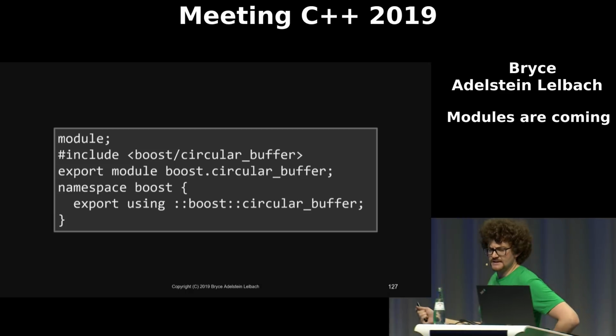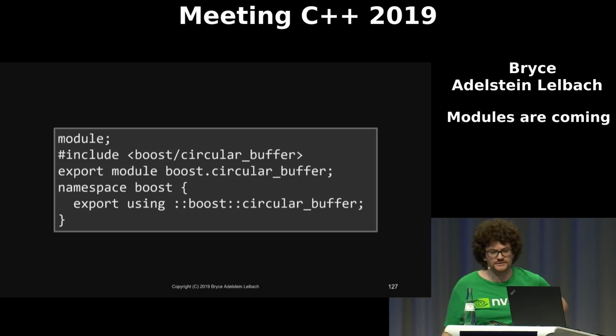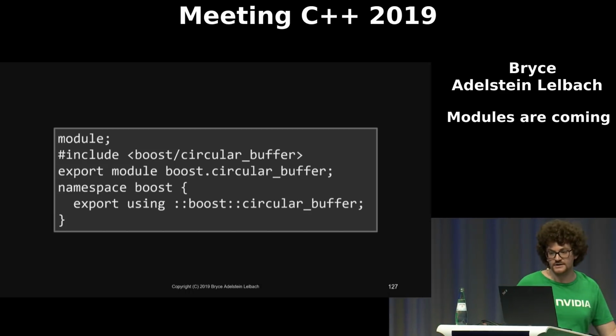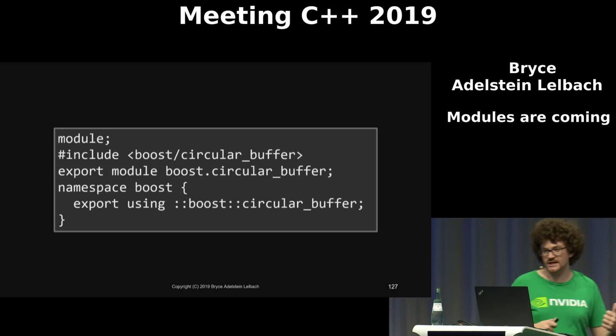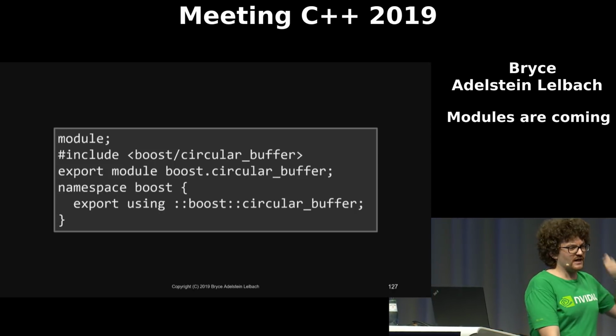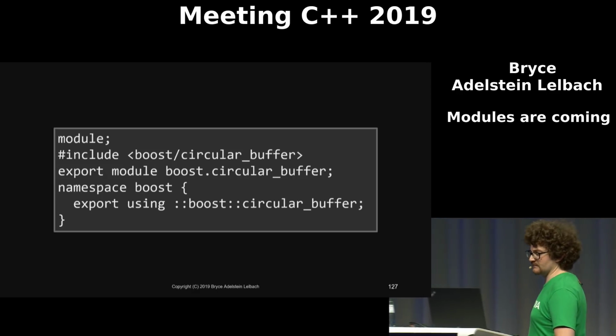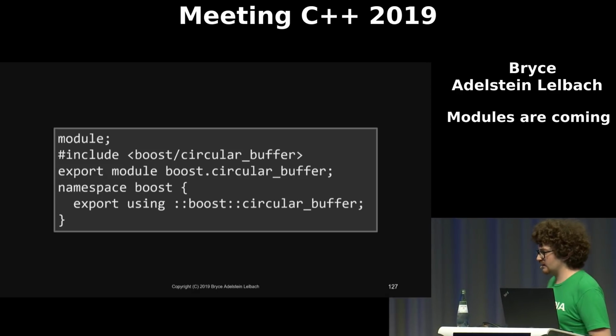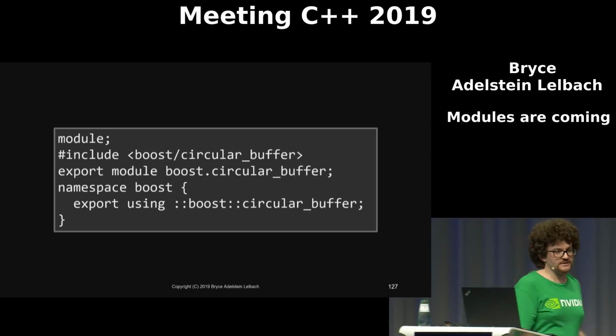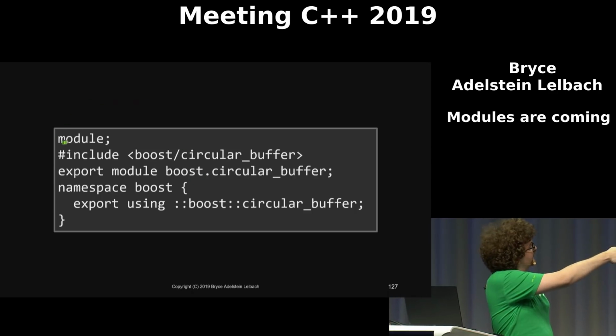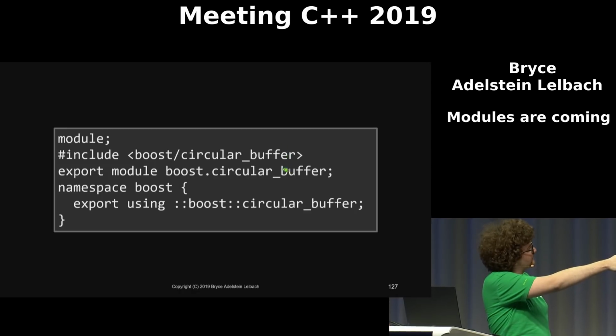You can combine this with exports of using declarations to fairly easily modularize legacy code bases without any changes. In particular, if you're not sure if the header that you're trying to modularize is truly importable, you can just do global module fragment and include the thing that you want to wrap into a module.